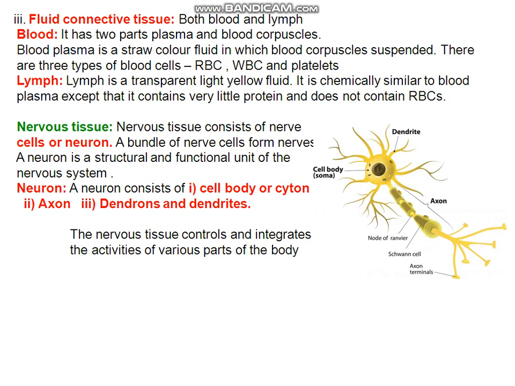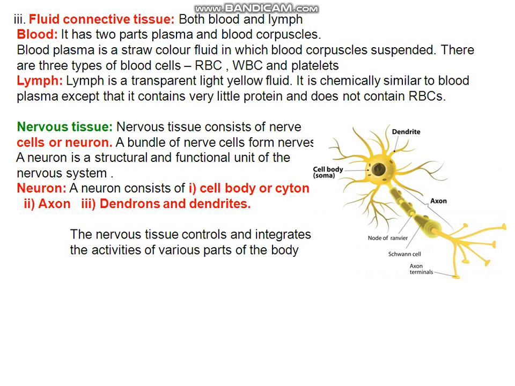That means they fight against foreign bodies and keep us away from diseases. Then blood platelets. Their function is to help in blood clotting. So this is all about blood.